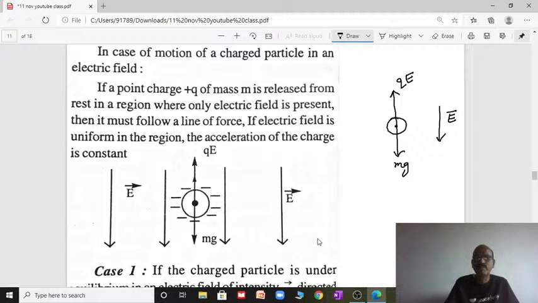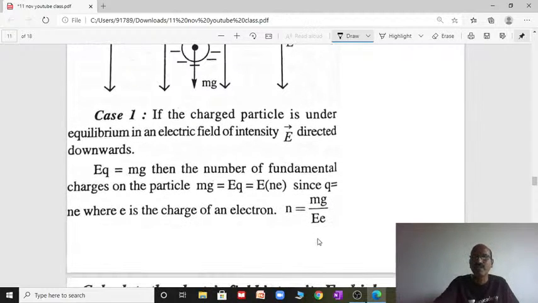That is what is represented here. Where an electric field is present, if the point charge is released, it experiences a force.